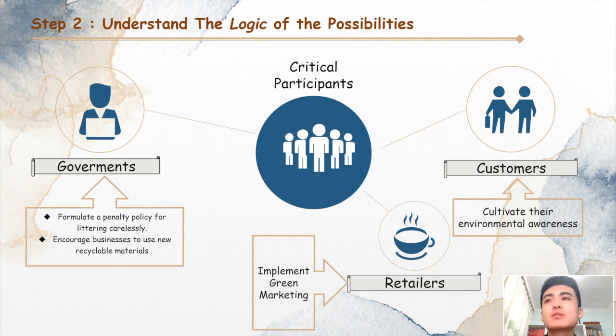For example, retailers and manufacturers are paid more by the government to pay attention to the amount of waste they dispose of or the number of times they discharge excess waste within a given period of time. To customers, as a group at the end of the industrial chain, customers should be influenced by cultivating their environmental awareness and some other methods.